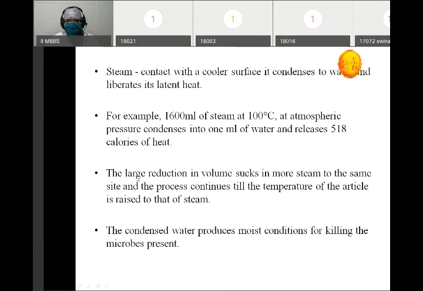The large reduction in volume sucks in more steam. So what will happen when 1600 ml of steam is converted into 1 ml of water? There is formation of a large devoid space. Initially the space was filled with steam, but once it condenses into 1 ml of water, a lot of empty space will be there. What will that empty space do? It will suck in more steam to the same site, and the process continues till the temperature of the article is raised to that of steam. The condensed water produces moist conditions for killing the microbes present.